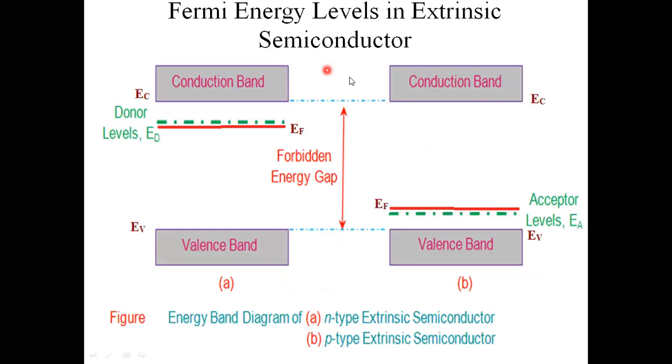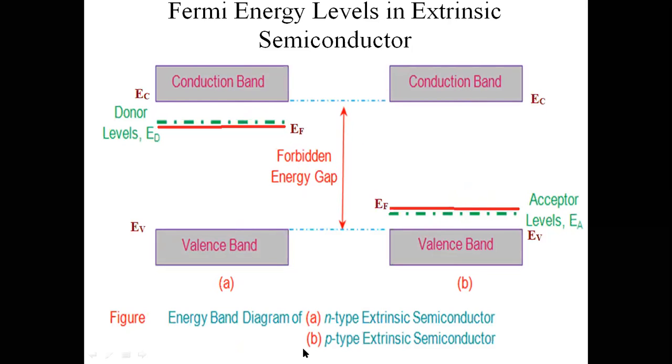Here are the Fermi energy levels in extrinsic semiconductor material. Just watch this one. I will indicate this diagram, and I will explain it very deeply in the upcoming classes. This is the energy band diagram. Three bands are there: the conduction band, the valence band, and the forbidden energy gap. Here also, valence band, conduction band, and forbidden energy gap.